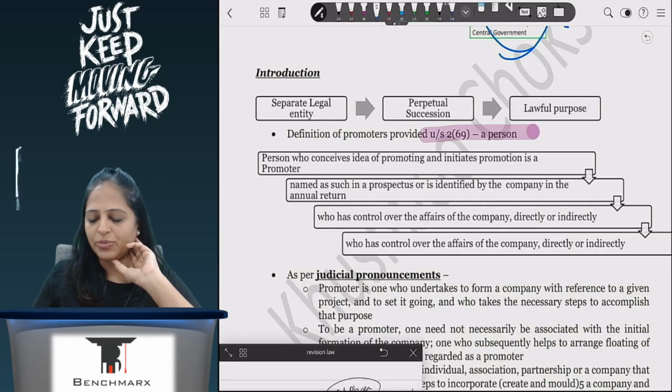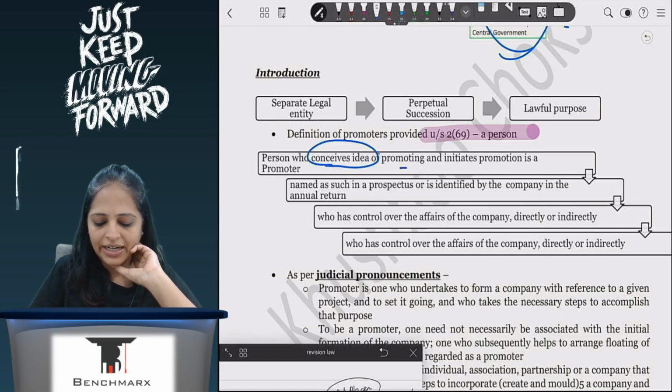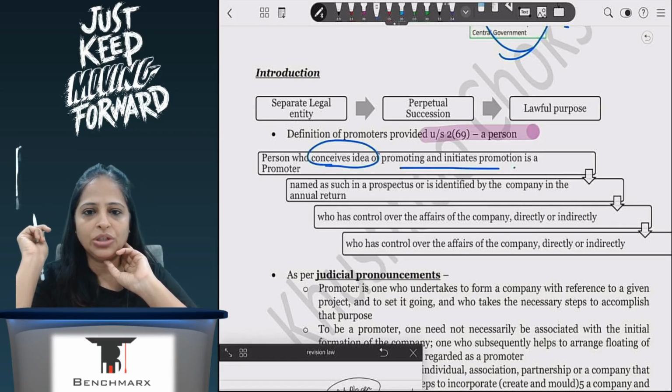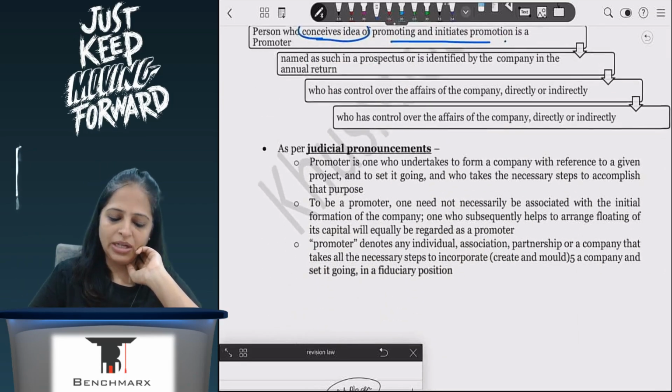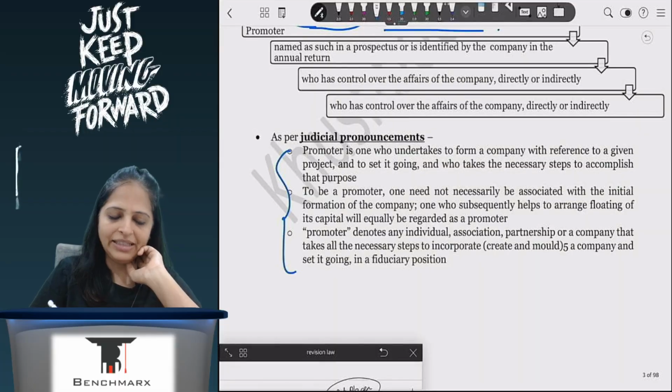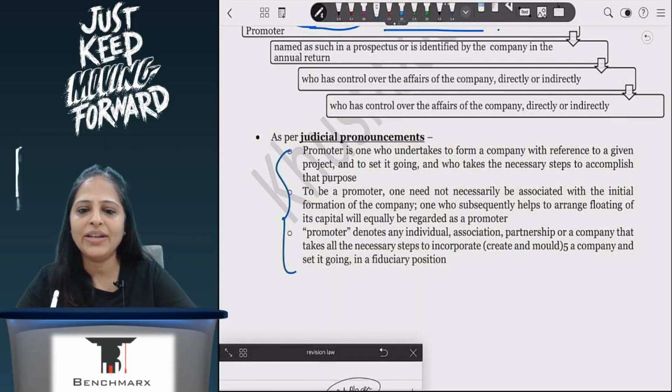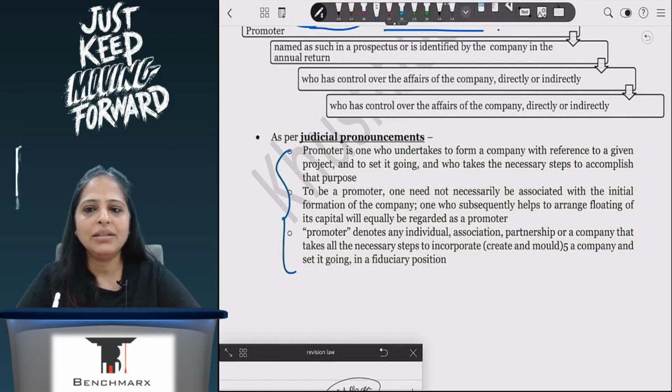In case of promoter, promoter has been defined as any person who conceives the idea of promoting and initiates promotion. So basically, the person who gets the idea of starting the company is the promoter. This is as per your definition. But we have judicial pronouncement which says that even if he is a person who does not have the idea of the company, he's still a promoter, if he has done something to drastically change the working of the company.